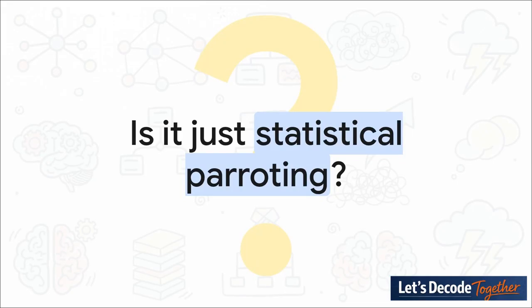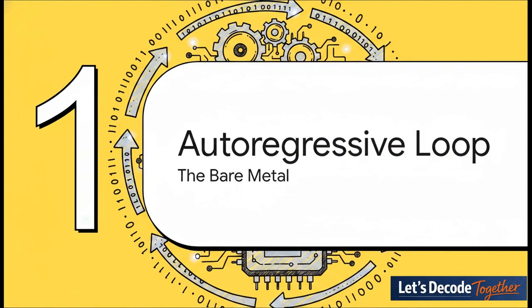How can a system that simply guesses the next word write a compelling essay, solve a complex math problem, or debug hundreds of lines of Python code? If it's all just guessing words based on past statistics, where does the actual capability come from? To understand the magic, we first have to strip it all away.